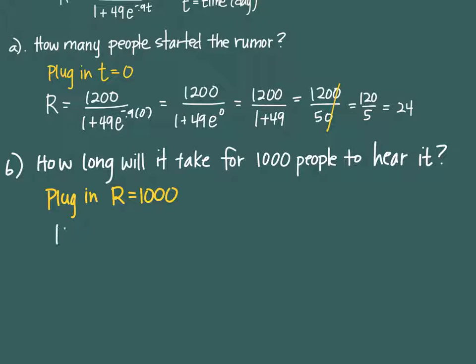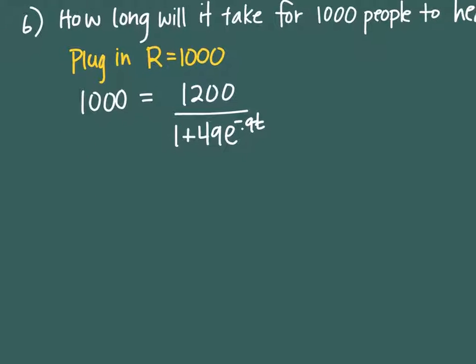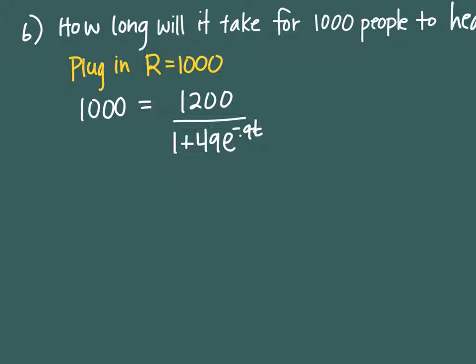So this will be 1,000 equals 1,200 over 1 plus 49 e to the negative 0.9t. And again, that looks like it might be a crazy hard problem to solve, but it's really not. How can I make that problem a lot easier for myself? We saw this yesterday: drop a 1 under the 1,000 and then cross multiply.